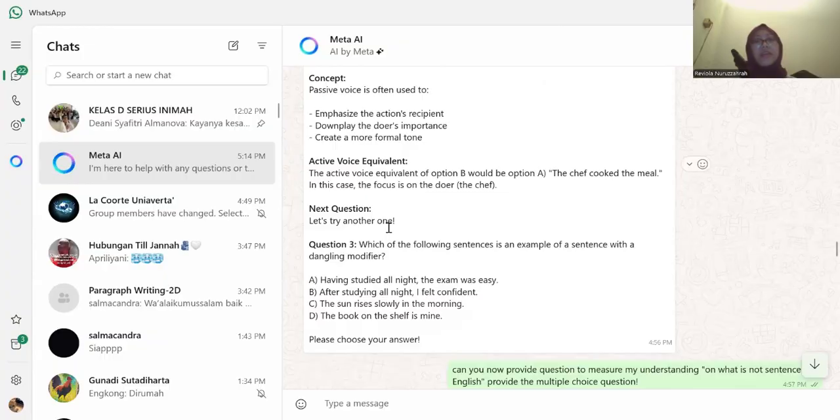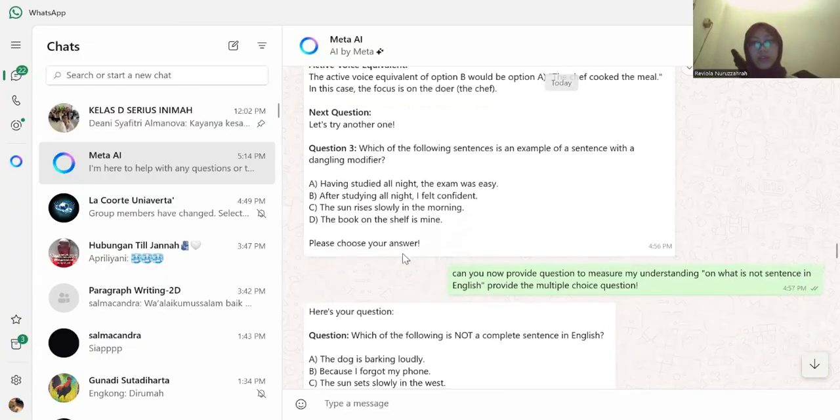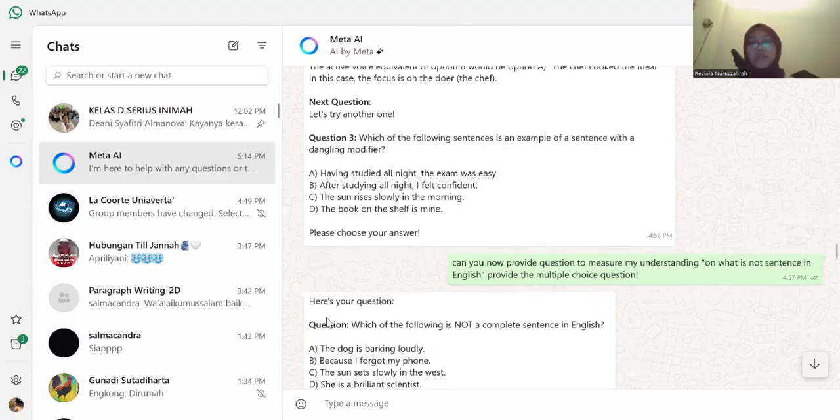And then it gave me another question, but I changed to the next prompt, which is, can you now provide questions to measure my understanding of what is not a sentence in English? I want to know what in English is not actually a sentence, and then provide multiple choice questions.